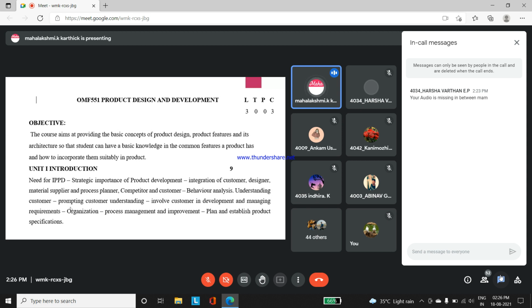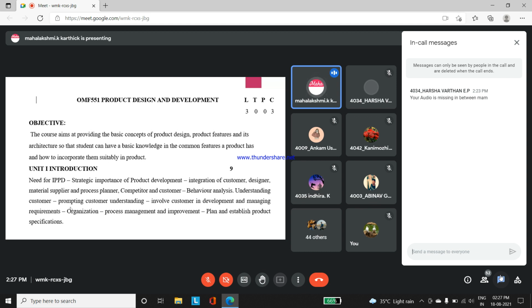Note down the subject code, and before going in depth about the concepts, you have to understand the objective. What is the aim of learning this particular product design and development subject? Is it really going to be helpful for my career? First, you have to analyze. So for any syllabus you go through, any subject the faculty are covering, you have to understand the objective of the subject. So, being a student, after learning the subject, what should our aim be?